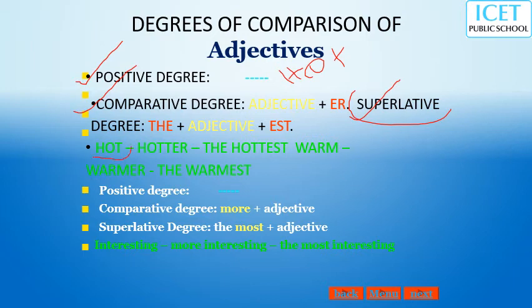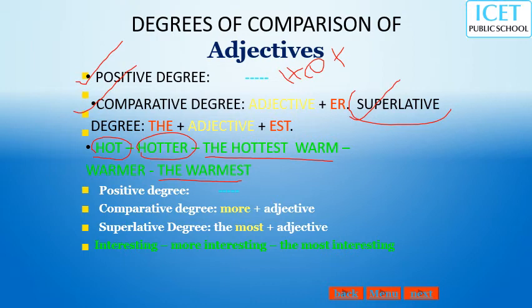Example: hot, hotter, the hottest, or warm, warmer, the warmest. These are all adjectives, but the level of degree is different. Hot you know. Hotter means the degree increases. The hottest means very hot.